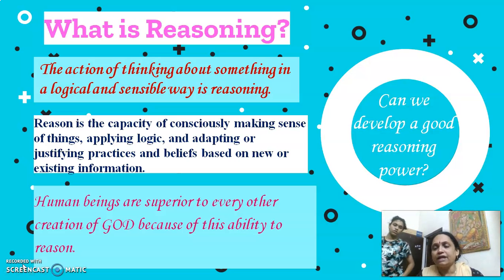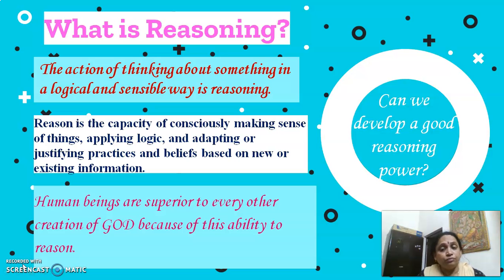Reasoning means the action of thinking about something in a logical and sensible way. Reason is the capacity of consciously making sense of things, applying logic and adapting or justifying practices and beliefs based on new or existing information. I hope now you understand the meaning of reasoning.